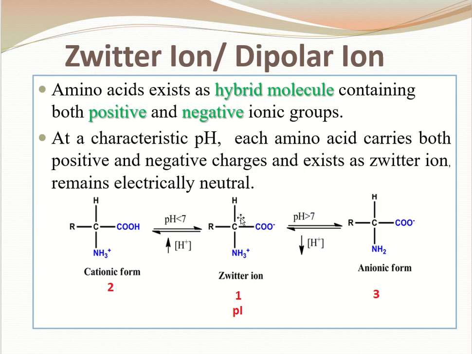But if the pH is reduced, that is under acidic condition, it exists in a cationic form as a positive charge. But when the pH is increased, that is under basic condition, it exists in anionic form, that is having a negative charge.